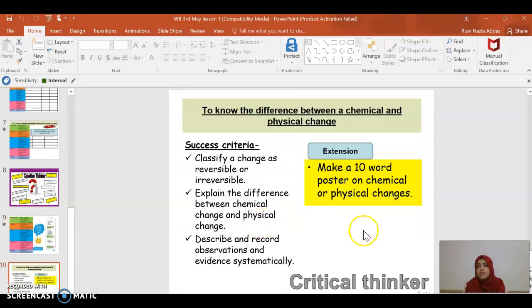And then the last is an extension. If you want, you can make a small poster of 10 words about a physical and a chemical change. At the end of the lesson, I hope you will be able to explain the difference between a chemical change and a physical change.